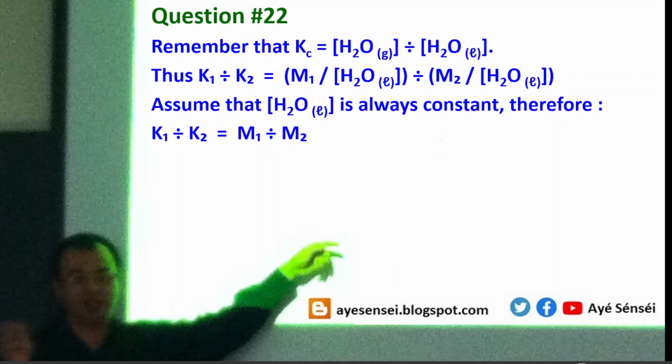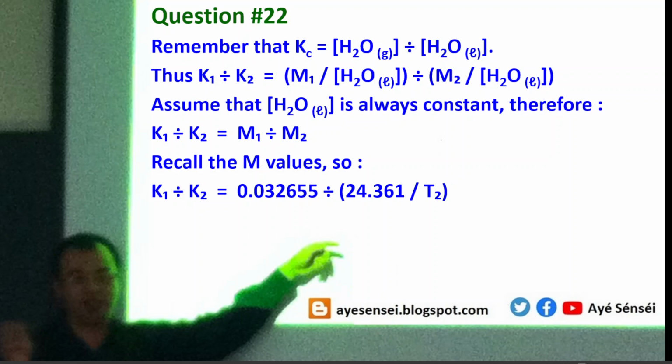Okay, so now let's continue. If we recall the m values, by substituting the m values, we can get K1 over K2 equals this. So there's a division inside division. So K1 over K2 is equal to 0.00134 T2 something. Alright, until here, can you still follow me before we continue to the next stage?